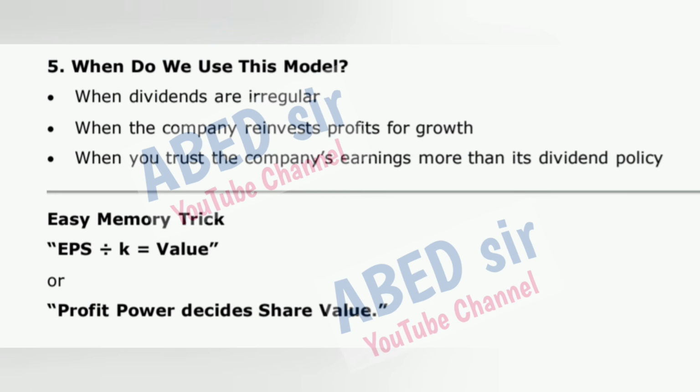5. When do we use this model? When dividends are irregular. When the company reinvests profits for growth. When you trust the company's earnings more than its dividend policy. Easy memory trick: EPS divided by K is equal to value. Or, profit power decides share value.